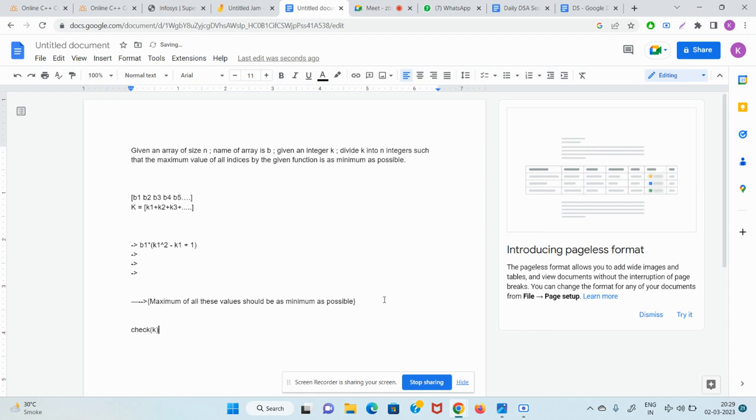Check of k means a function which tells you that the maximum value less than equal to k is possible for the given array. So check of k tells you if the maximum value can be less than equal to k or not.